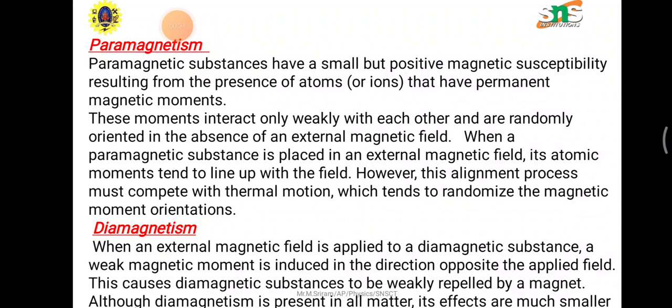But when an external magnetic field is applied, the magnetic dipoles tend to align themselves in the direction of the magnetic field, and the material becomes magnetized. This effect is known as paramagnetism. The thermal agitation disturbs the aligned magnetic moments as the temperature increases. The increase in thermal agitation tends to randomize the dipole directions, thus leading to a decrease in magnetization.